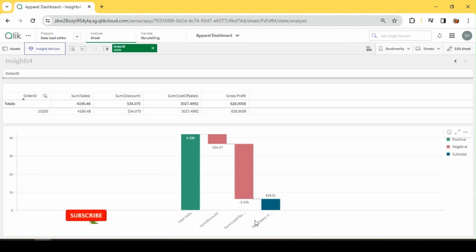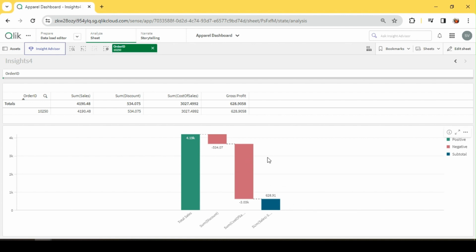Now, if we see, this is our total sales, which is represented here in the first bar, followed by my discount, which I am going to subtract from this. So minus 534, and then my cost of sales, which again I'm going to subtract. So from this value, I'm going to subtract these two, and finally the remaining portion is my final profit, right?